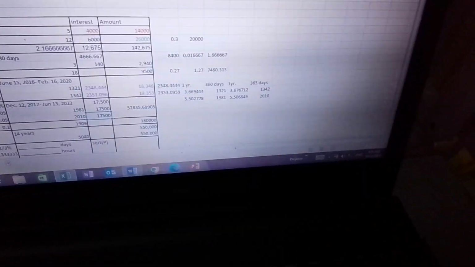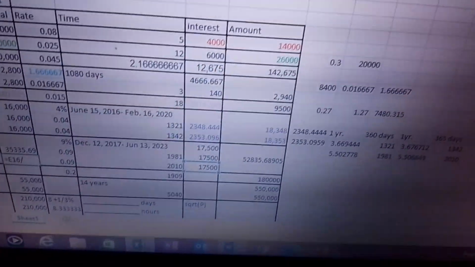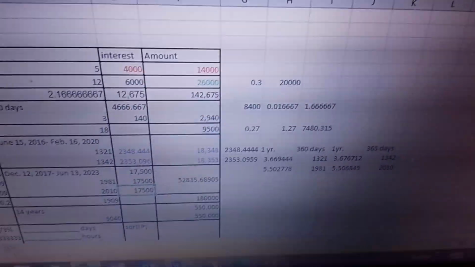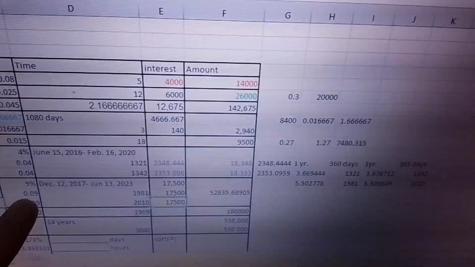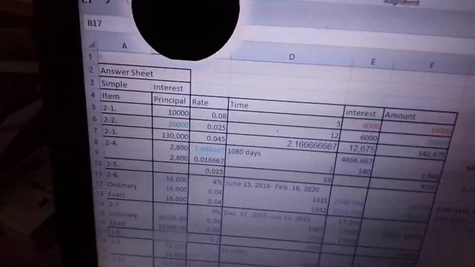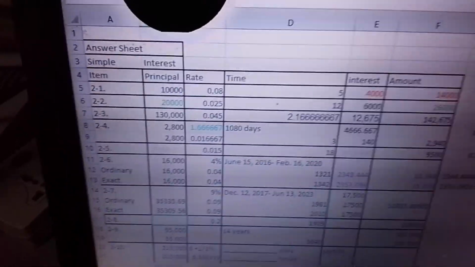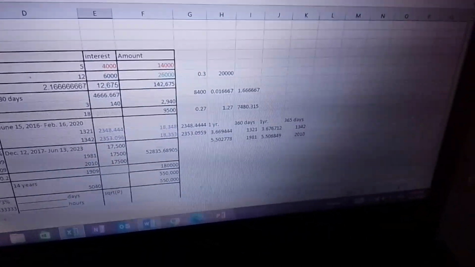So I have to divide instead. Wait a moment. So remember, we have 17,500 pesos. And then we have to divide that by 0.09, and then divide it again by our answer here, which is this guy. Did you get the answer? Yes. We got 35,309.56 centavos. Then we sum everything up. We go here, then type sum, then add the two numbers together.